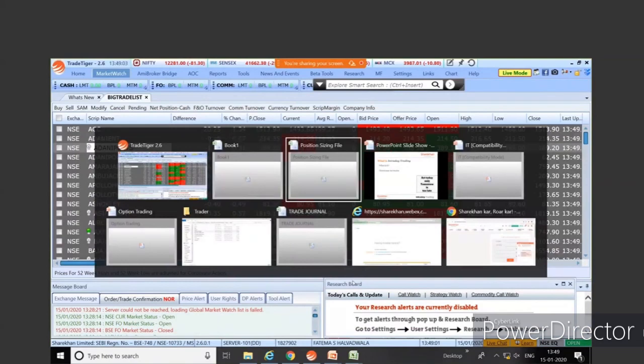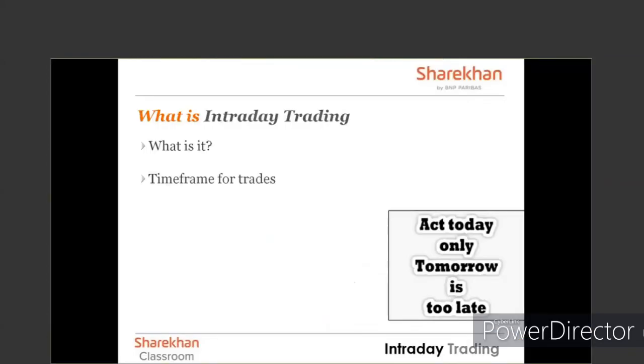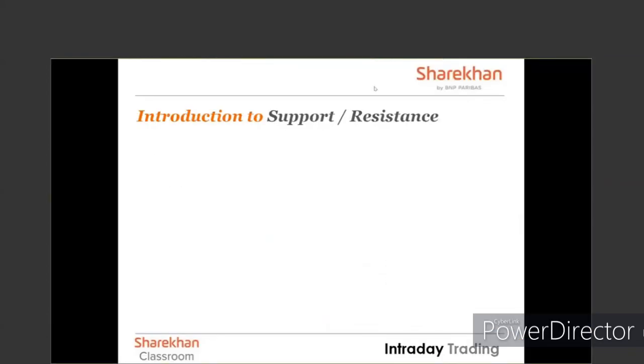We have covered the intraday concepts. We are clear about the options we have. Now, let's take a look at how can we identify a trade in intraday trading. Is everybody with me till here? Coming to an introduction to support and resistance. So this is the first tool or indicator that we are going to talk about, support and resistance. Support and resistance is nothing but the turning point of a price action.